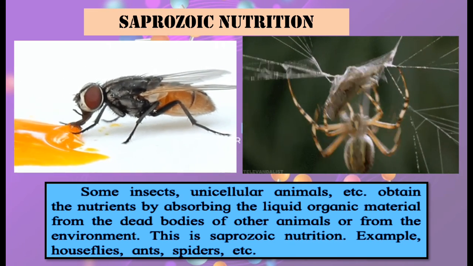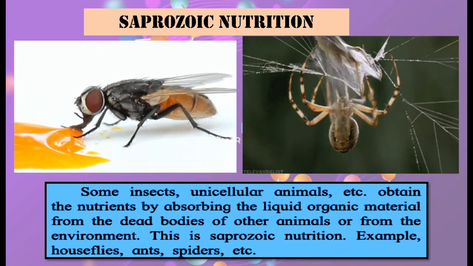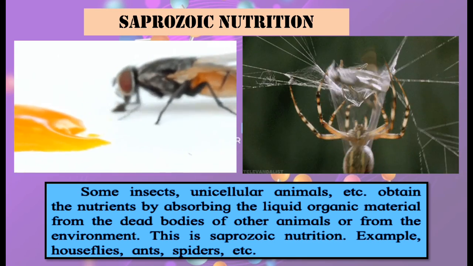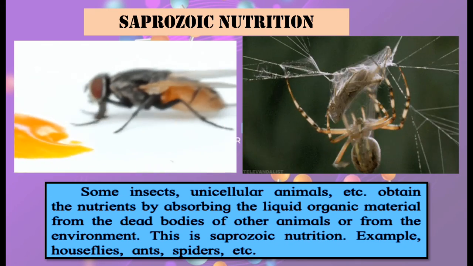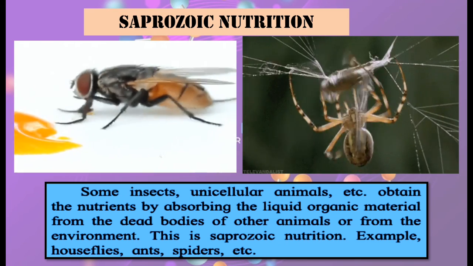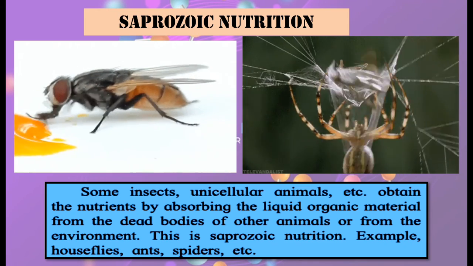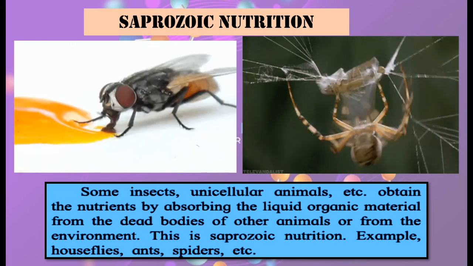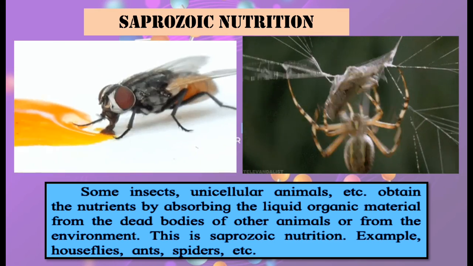Whenever you see a housefly roaming around near the garbage or near any dirt, you will normally find flies moving around it. What are they doing? All the dead and decaying things tend to release substances. Okay, they release juices, and these houseflies or the spiders or the ants tend to absorb those juices and get nutrition from that.